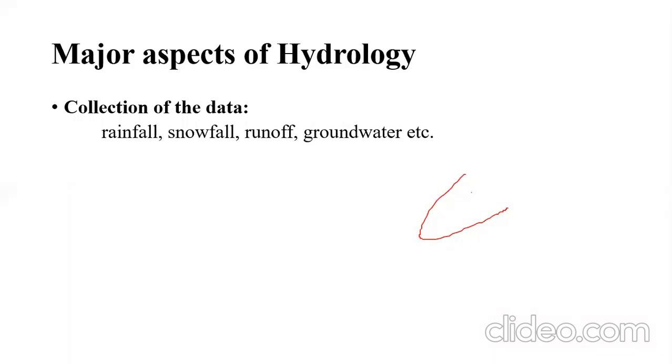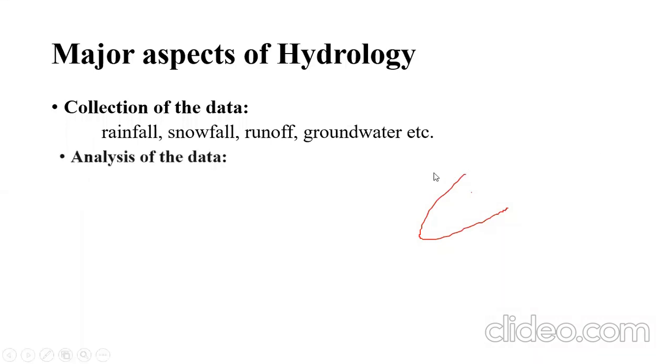Then what to do by collecting this data? The major thing is what to do by collecting the data. By collecting the data, we predict the things. Predict the things means what are we going to predict? We are going to predict how much rainfall will be there in the hydrological cycle for the next year or next monsoon season. In the next monsoon season, how much precipitation in the form of rainfall will be there, how much runoff will be there, how much stream flow will be there, that we are going to predict there.